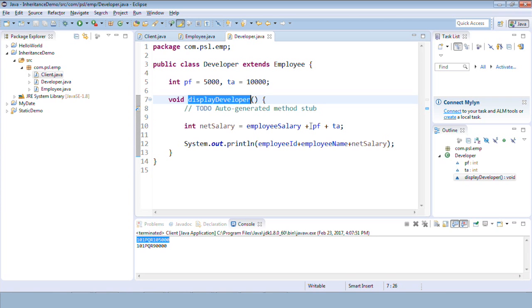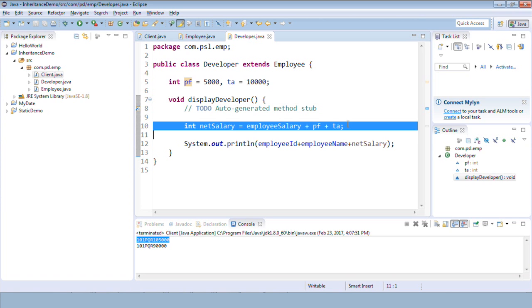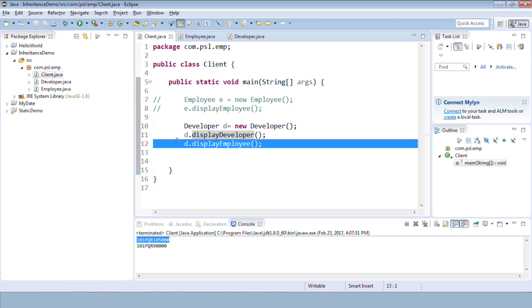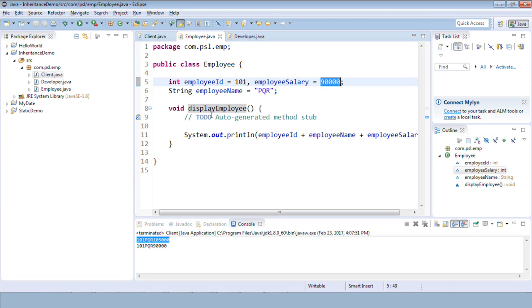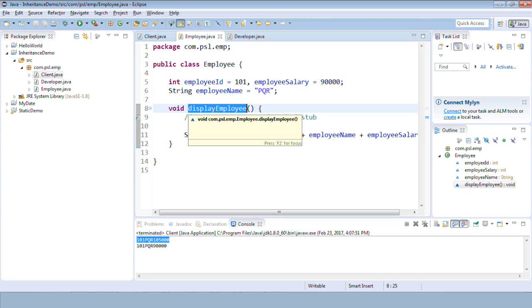So his net salary will become, adding PF and TA, 1,50,000, yes. Okay, and the same way we are calling the display employee method. So we are calling it on the object of developer and the method is from employee. So you can call employee methods directly on the object of derived classes.